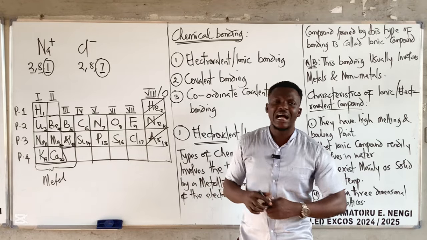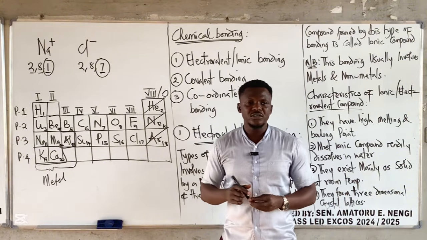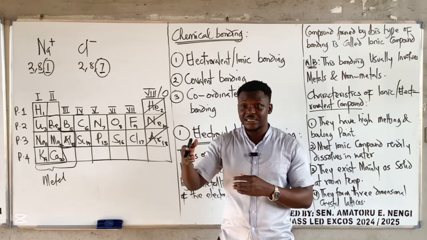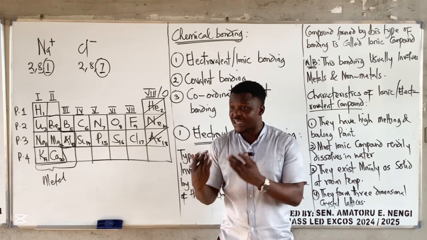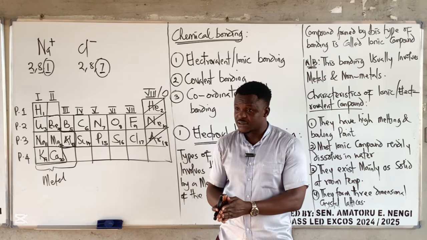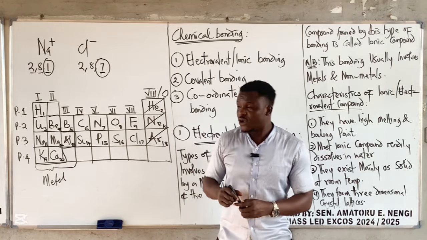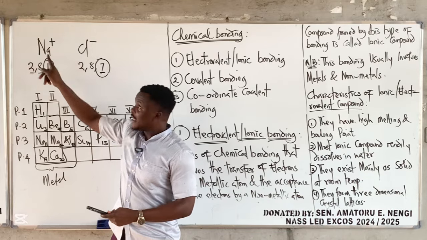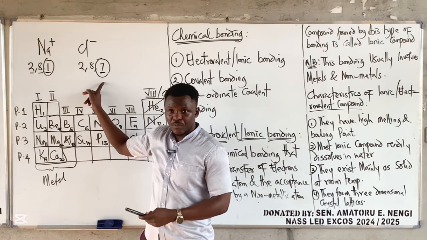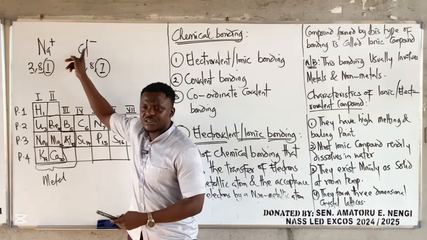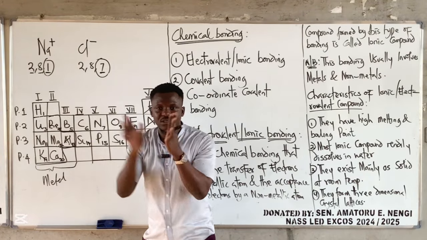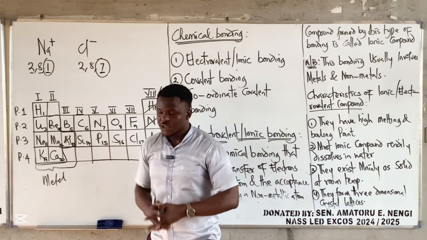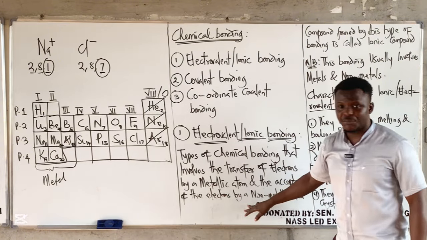So in case somebody asks you which type of bond is formed as a result of electrostatic force of attraction, it is electrovalent. Because if this one loses 1 electron it becomes plus, and this one gains 1 electron it becomes minus. Once you see minus and plus, they come together and form a very strong bond.